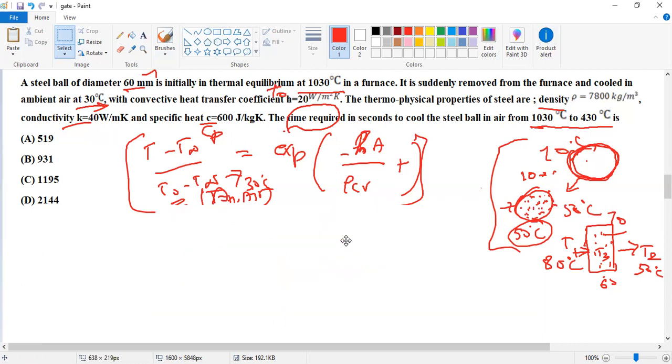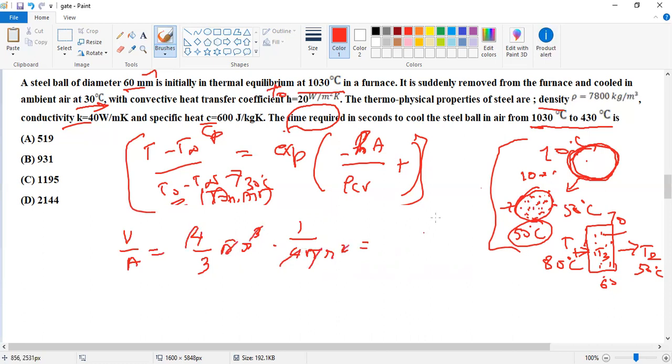Then first we find out the V by A value. We know the volume of a sphere, and the steel ball is like a sphere. So we find the volume by area, V by A, which is 4 by 3 pi r cubed into 1 by 4 pi r squared. Solving, the 4 and 4 cancel, pi cancels, r cancels, and finally we get r divided by 3.